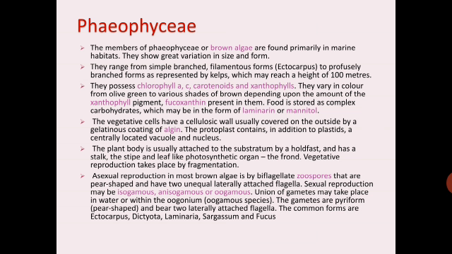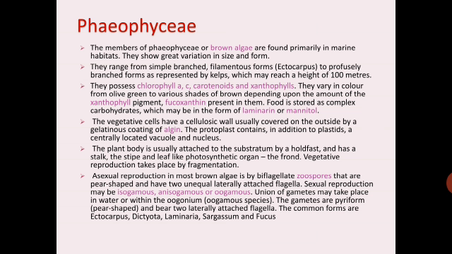Vegetative reproduction takes place by fragmentation. Asexual reproduction in most brown algae is by biflagellate zoospores that are pear-shaped and have two unequal laterally attached flagella. Sexual reproduction may be isogamous, anisogamous, or oogamous.